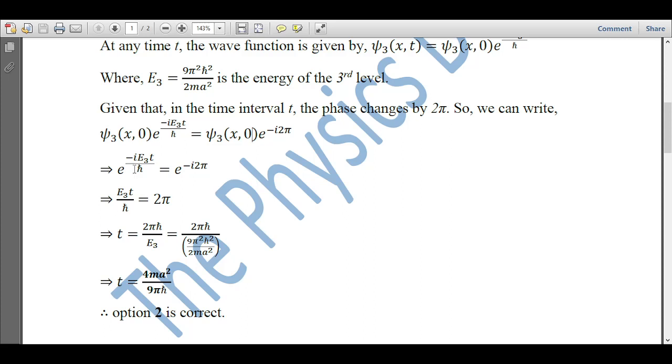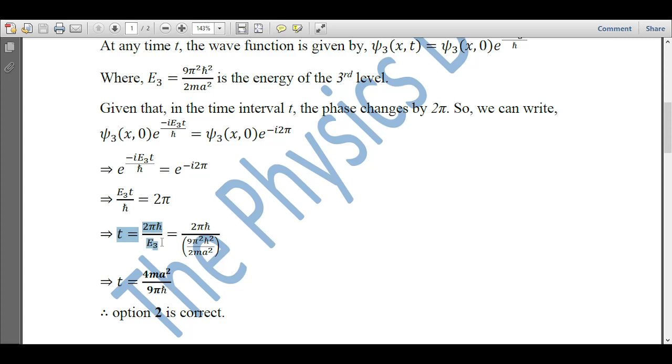So now let us simplify in the next step. Now we have exponential minus iota E3 t by h cut equal to exponential minus iota 2 pi. We could have taken this as plus iota 2 pi, but since a minus is there here, we have taken this minus so that the minus gets cancelled out. In the next step we just took the logarithm on both sides, the exponential got cancelled out, and we are left with E3 t by h cut equal to 2 pi,